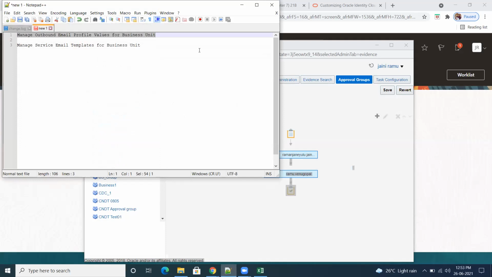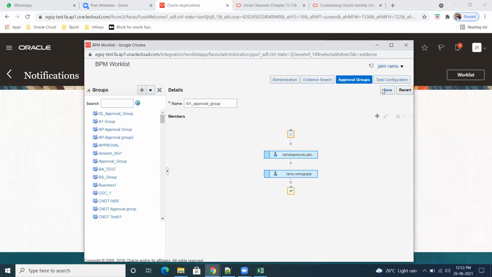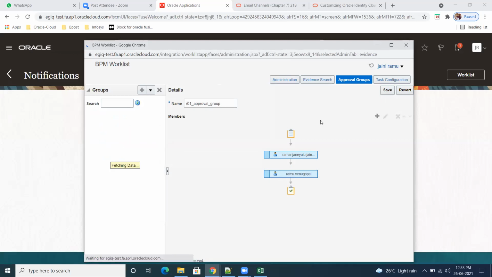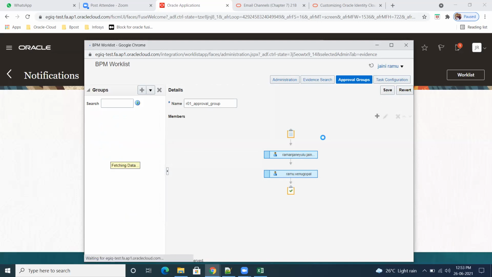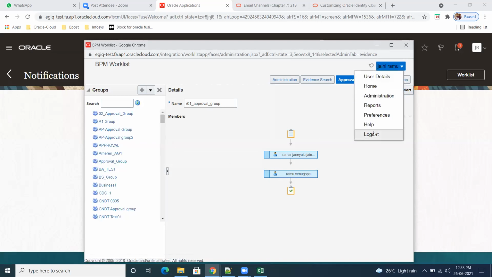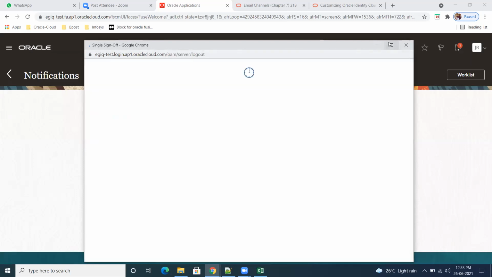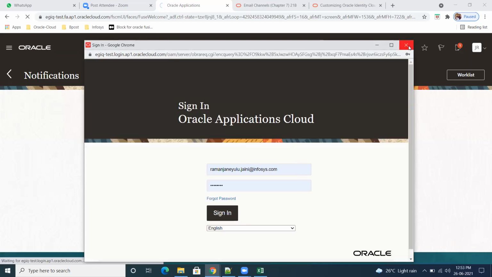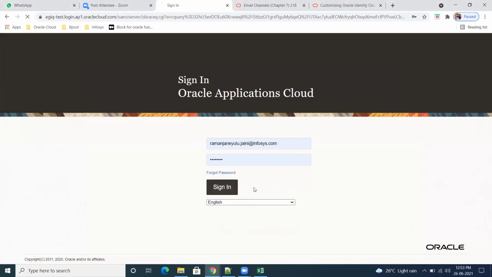Select here. That's all. Here save. Just save the form and come out from here.